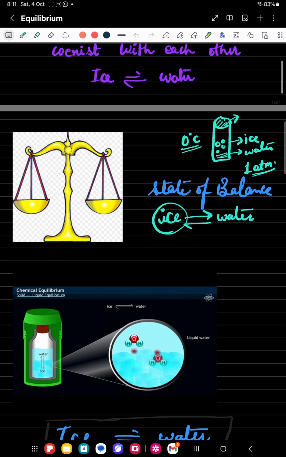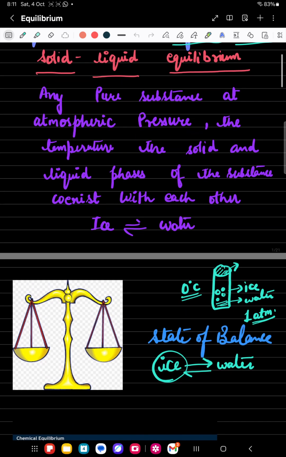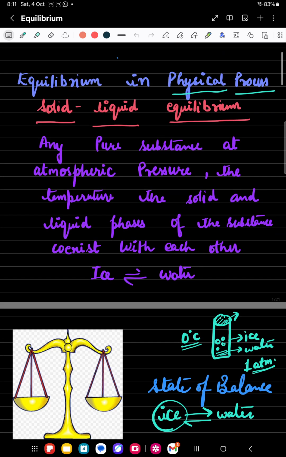Now let's understand with the help of this beam balance. There are two weights on the opposing sides. If they are equal, what we are observing is that the opposing forces are equal. Now this state is your balance state. This is your equilibrium stage.